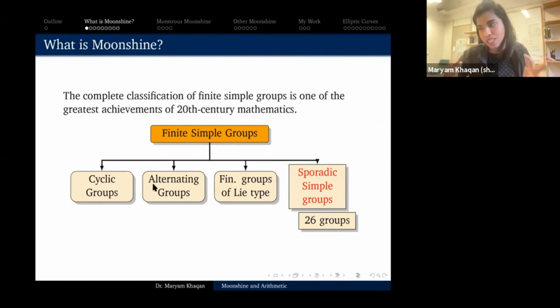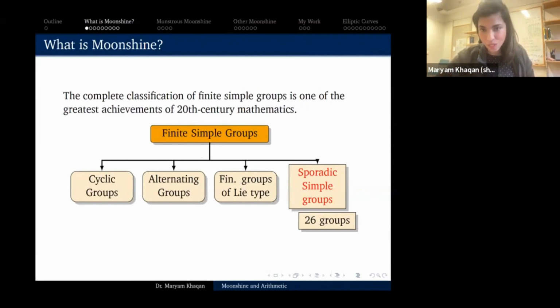And again, in order to study something, one way of doing that is to classify them and then study the categories separately. So like write a periodic table. So the mathematician's version or a group theorist's version of a periodic table is this classification that took actually a really long time for mathematicians to figure out, and it's considered one of the greatest achievements of 20th century math.